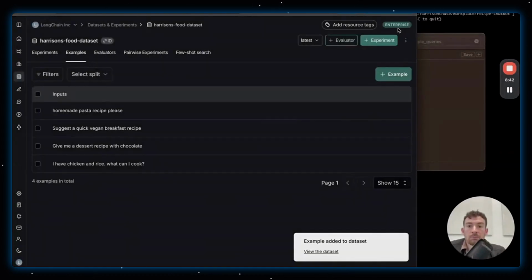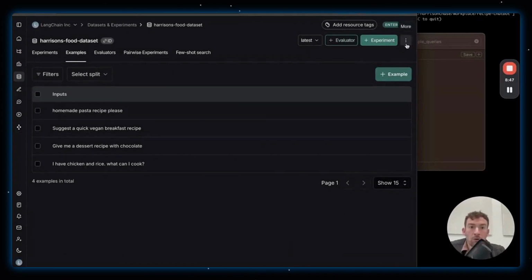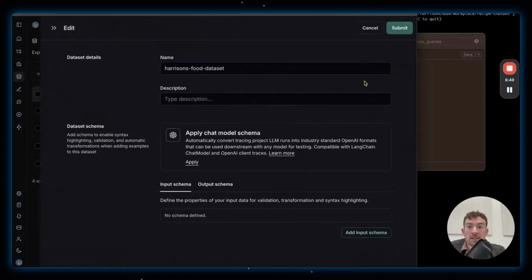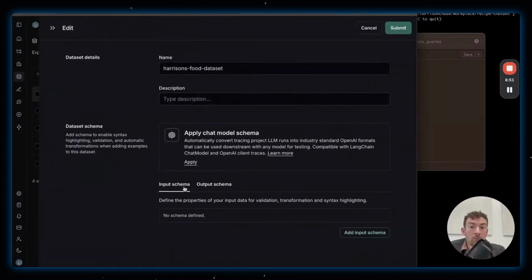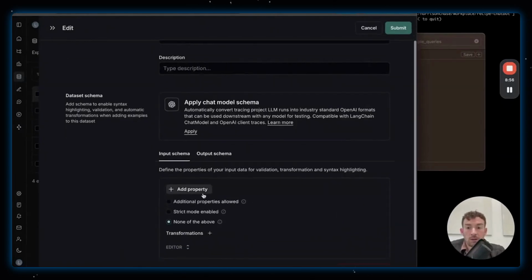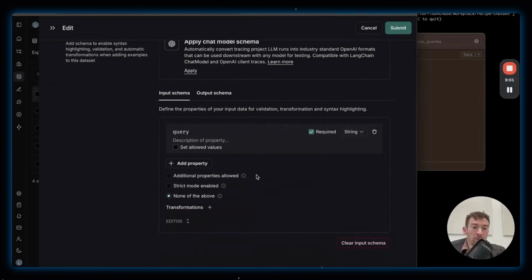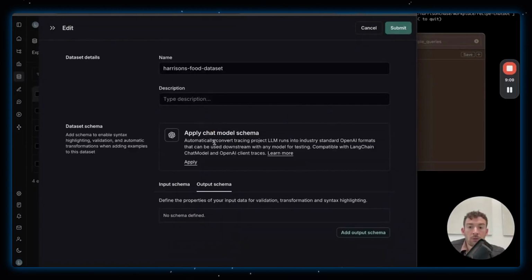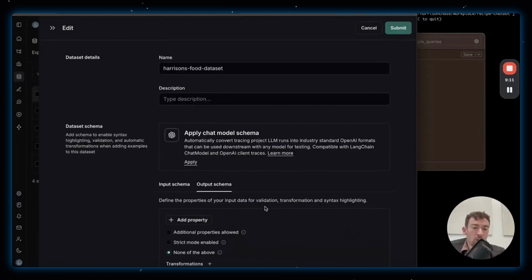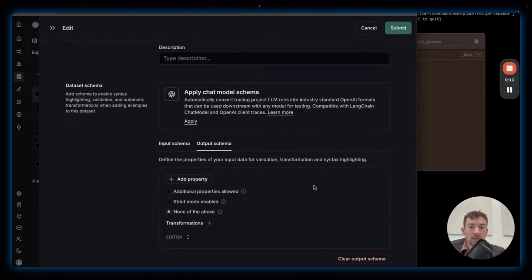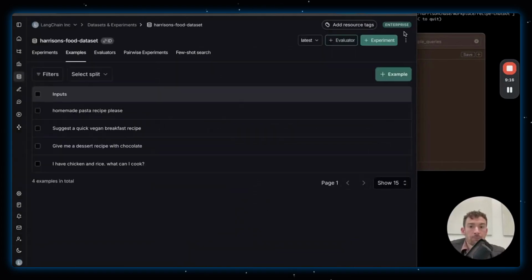And let's add this. So if you notice, I added that in JSON. That's a little bit ugly. Let's make it a little bit nicer. How are we going to do that? We're going to click here, and we're going to edit this data set. And we're going to give it an input and output schema. And that's going to let it show things a lot more nicely. So let's click add input schema. Let's add a property. I know that I want this data set to have a query column. And remember, I saw that when I uploaded the CSV, it had a column called query. I'm going to make this required. And then if we go to output schema, let's add an output schema, but there's actually no fields that it needs. But let's save it that way.